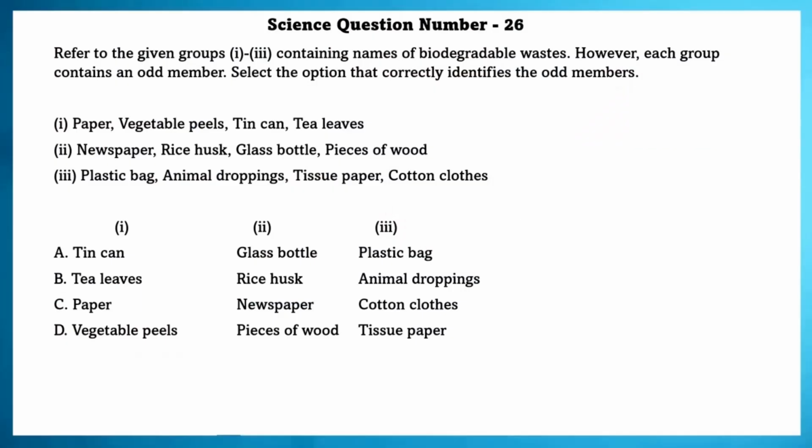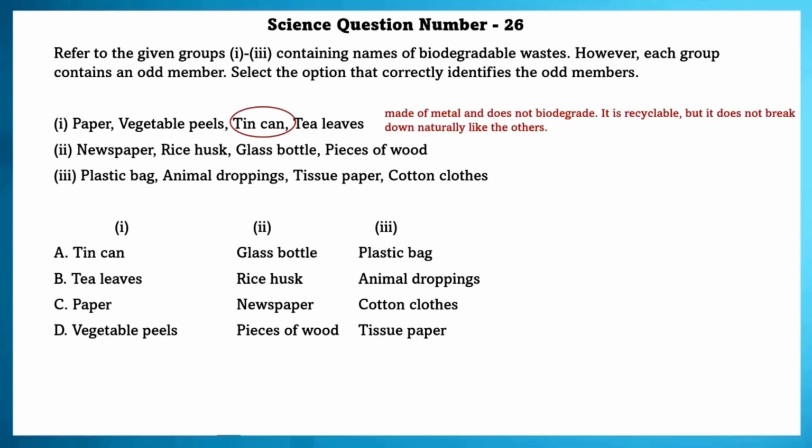Science question number 26. Refer to the given groups 1 to 3 containing names of biodegradable wastes. However, each group contains an odd member. Select the option that correctly identifies the odd members. In the first group, tin can is the odd member, since tin can is made of metal and does not biodegrade. It is recyclable, but it does not break down naturally like the others. In the second one, it's glass bottle. And in the third group, it's a plastic bag.